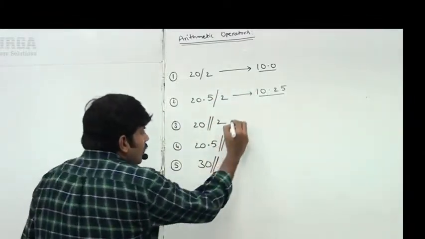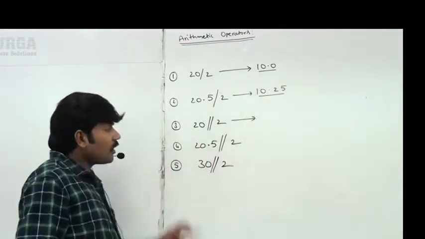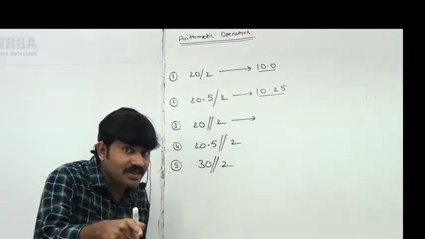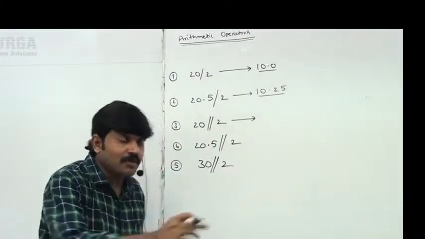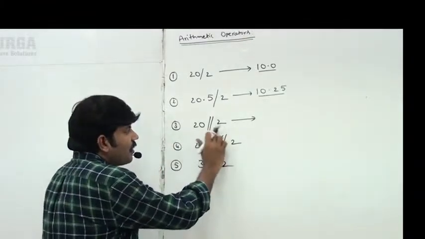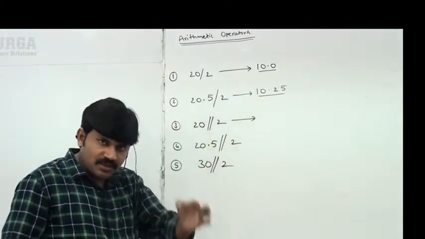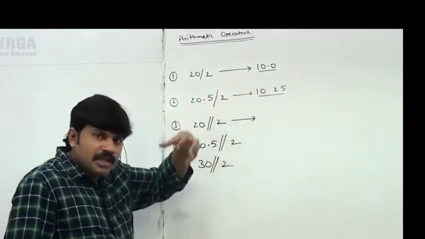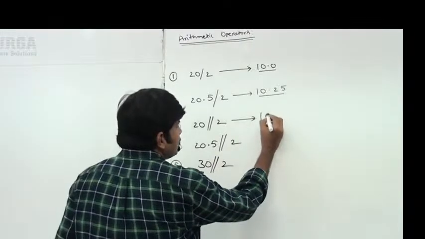Next, 20 floor division 2. Now take special care. Floor division may give int or float. Both arguments are int type, so the result is always int. Sir, what is the division? 10.0. Int value means 10 is the answer.